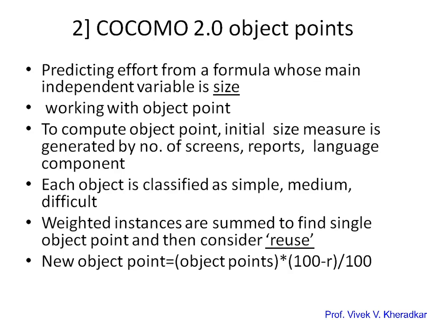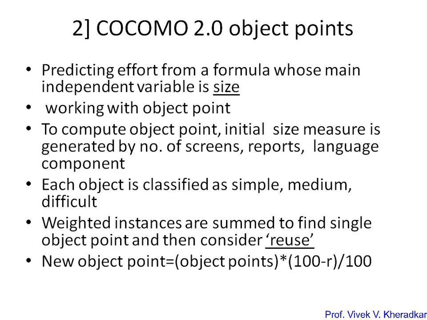So function point was modified with a new approach, object point measure, and that model is COCOMO 2.0, which selected object point as the early size measure.